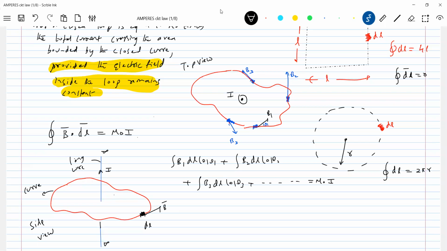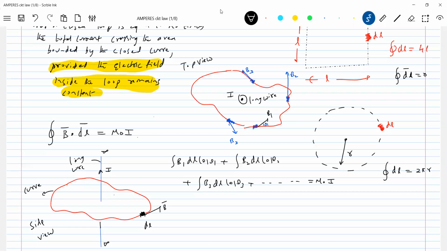Here we can take I positive, so we know roughly how the B bar will produce the field everywhere. If I draw concentric circles, and if I draw a tangent, this will be like this, no? So if I integrate in the direction of B bar, then that particular current should be taken as positive. Current enclosed by the path. Current means not one dot, a long wire. Strictly, what is the condition for this? This should be a long wire. Not a semi-infinite wire also. Strictly, it should be a long wire here.